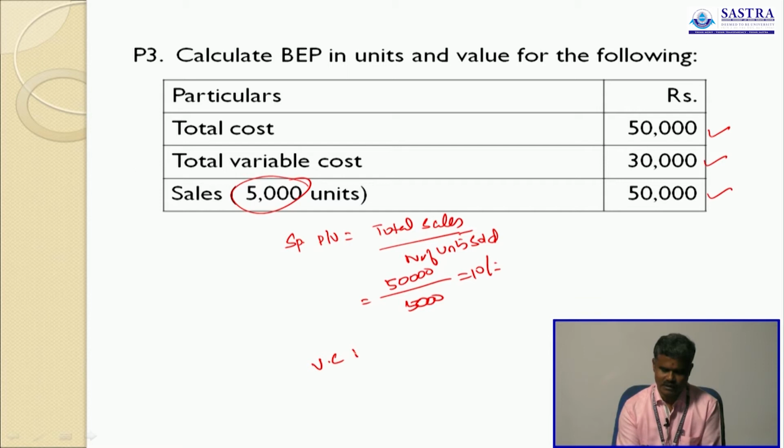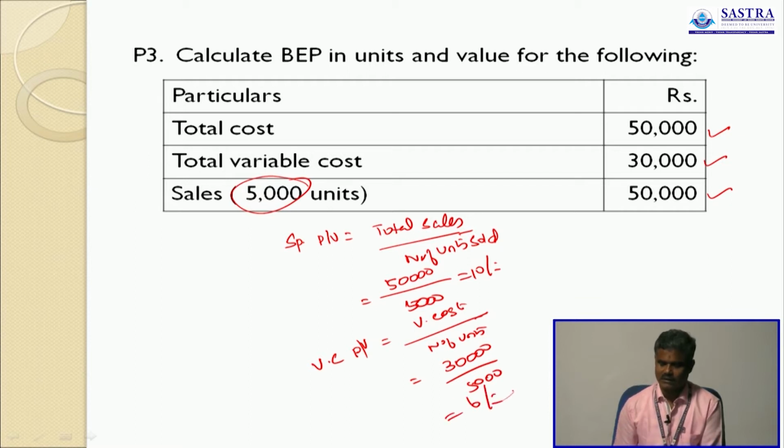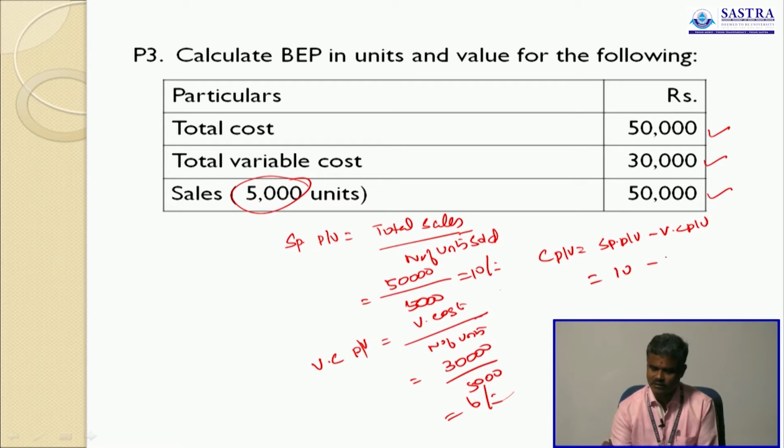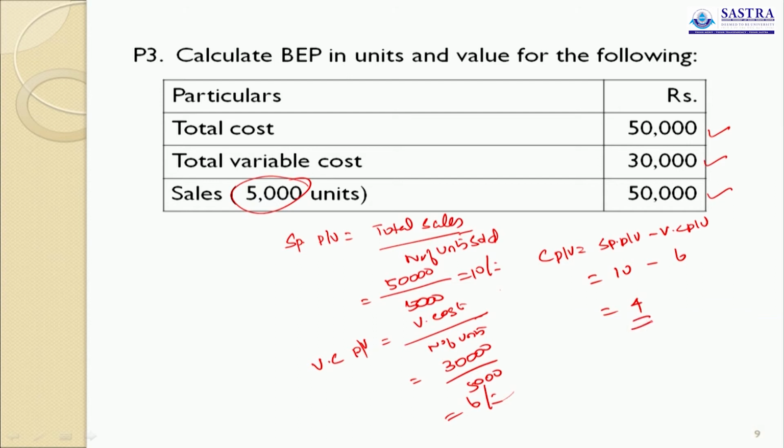Now you calculate variable cost per unit. Variable cost is 30,000. So the variable cost per unit is variable cost divided by number of units. So 30,000 divided by 5,000, that is 6 per unit. Now we calculate contribution per unit. Contribution per unit is selling price per unit minus variable cost per unit. Selling price per unit is 10, variable cost per unit is 6, contribution per unit is 4.